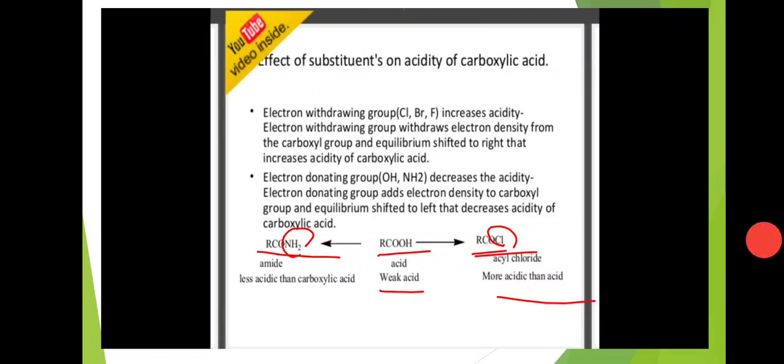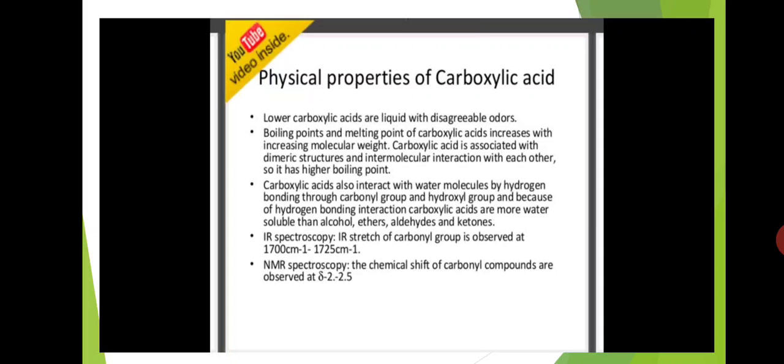If electron donating groups are present, the acidic nature decreases, because electron donating groups donate electrons to the adjacent carbonyl carbon. Automatically the electron density on hydrogen increases, so hydrogen cannot be easily removed. So if electron donating groups are present, acidic nature decreases. If electron withdrawing groups are present, acidic nature increases.